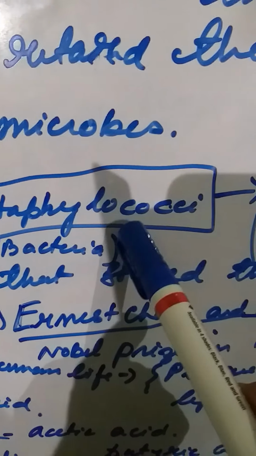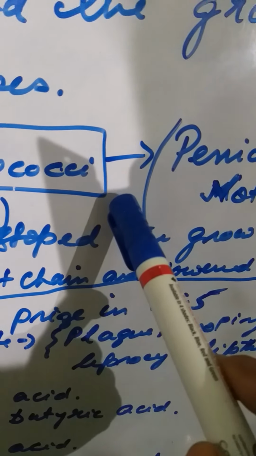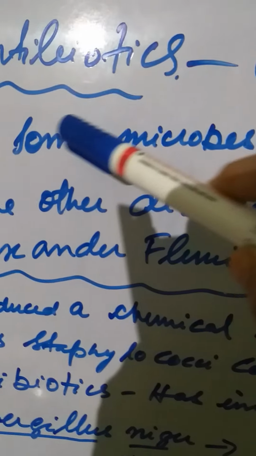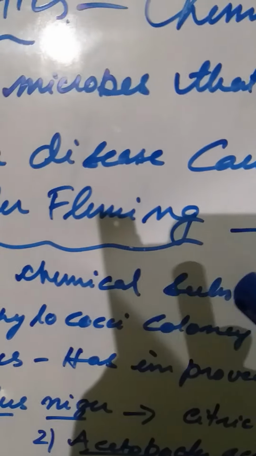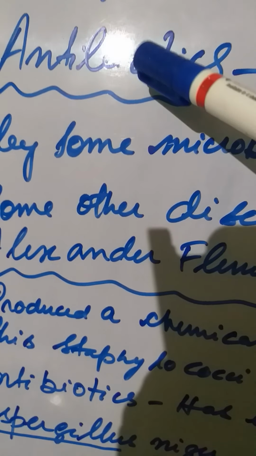So he discovered this and named it antibiotics. Anti means against and biotics means growth. Antibiotics are chemical substances that retard the growth of harmful disease causing microbes.